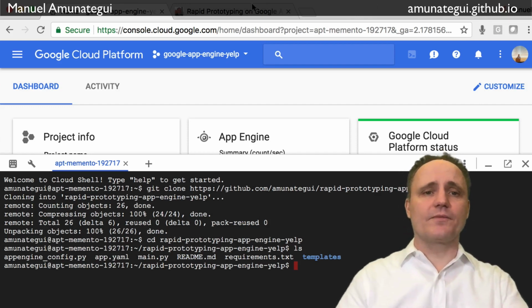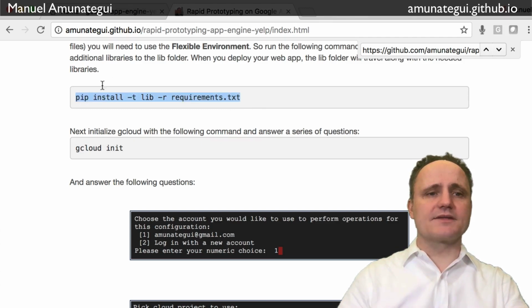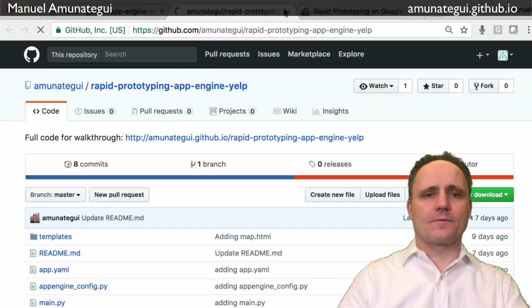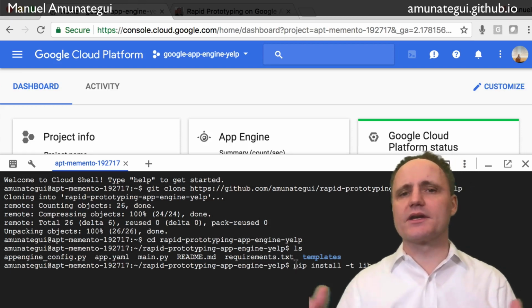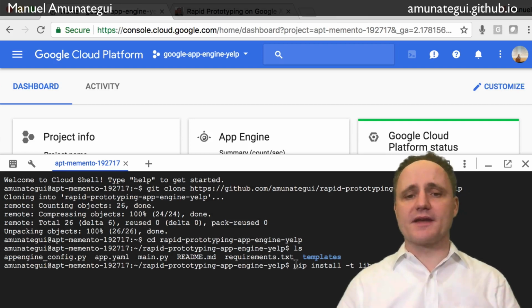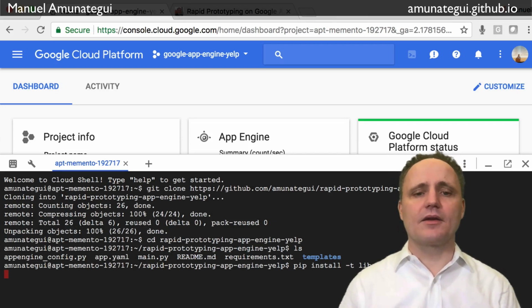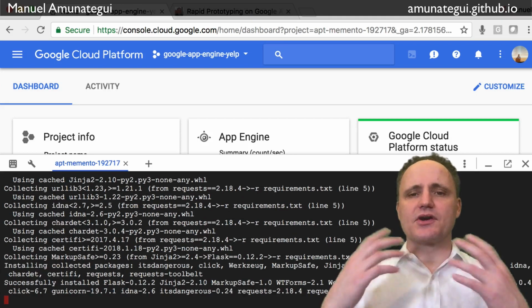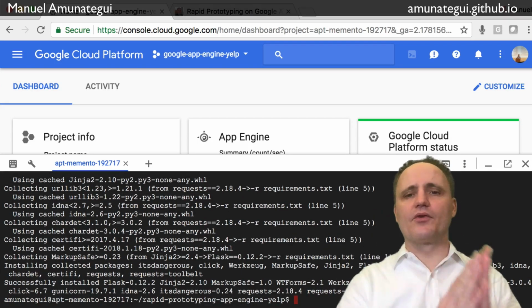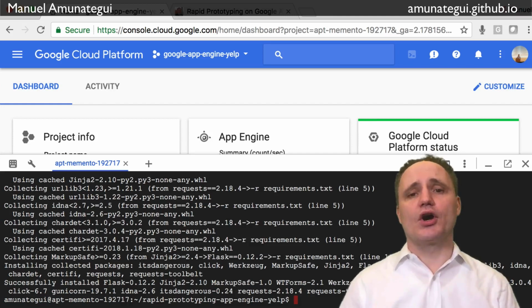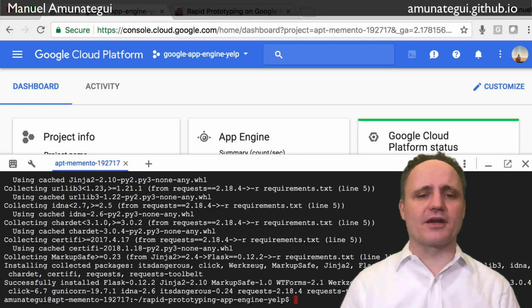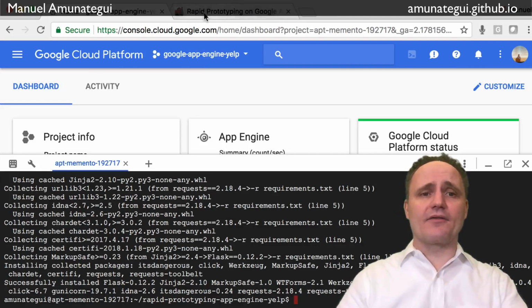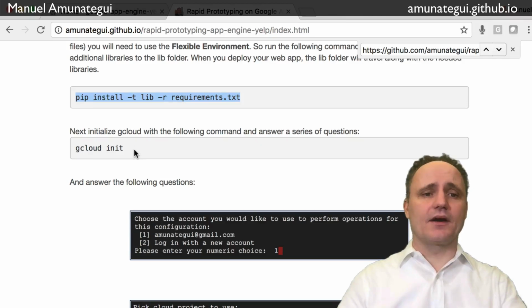So the next thing you have to do, and I'm going to go ahead and just copy these commands, is pip install all the requirements. A requirements file really is just a file where you put all the libraries that may be needed for your application, and pip install into the lib folder will basically install them all there, and that folder will then be able to be moved wherever App Engine is going to live to host your web application. We've done it. So we have our code there. We have initialized all our requirements, all our libraries.